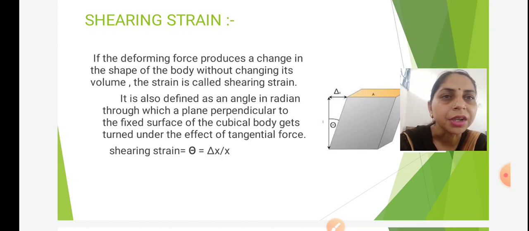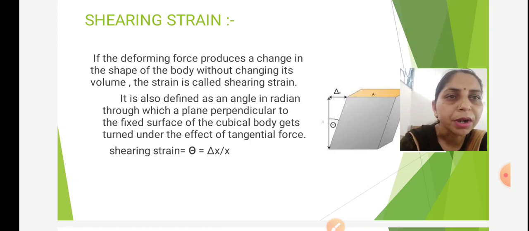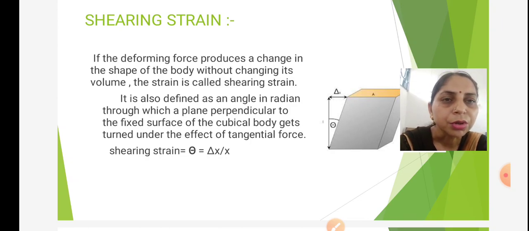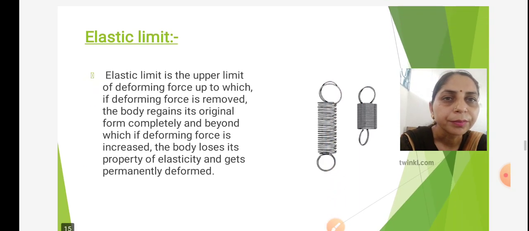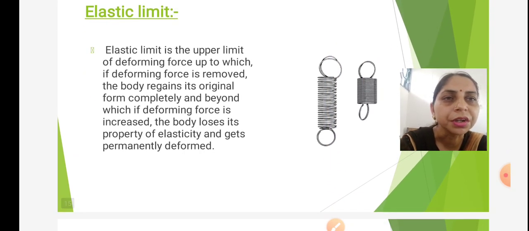We can define it as the angle in radian through which a plane perpendicular to the fixed surface of the cubical body gets turned under the effect of tangential force. Shearing strain is equal to theta, or theta we can write in terms of distance as delta x upon x.